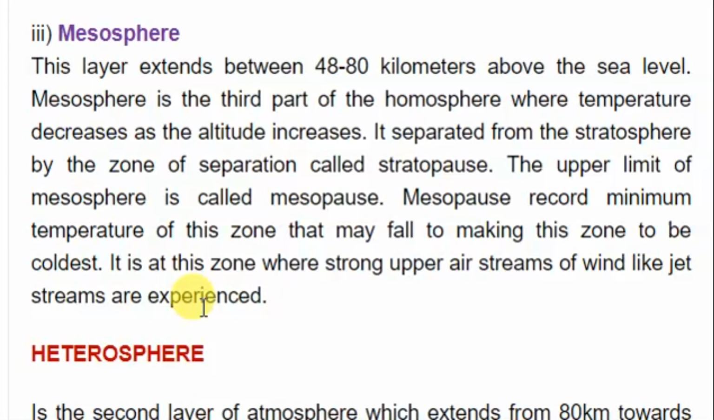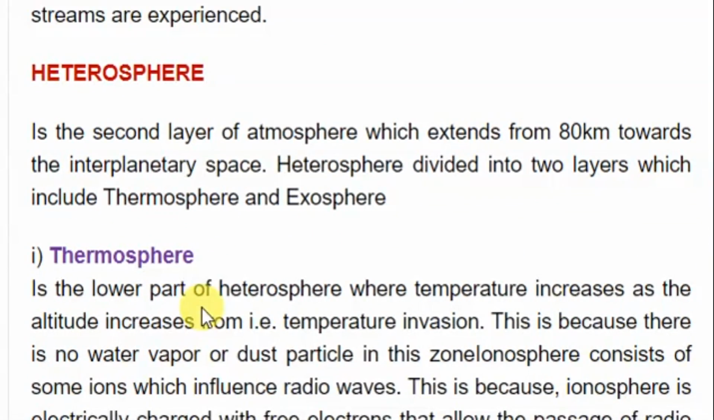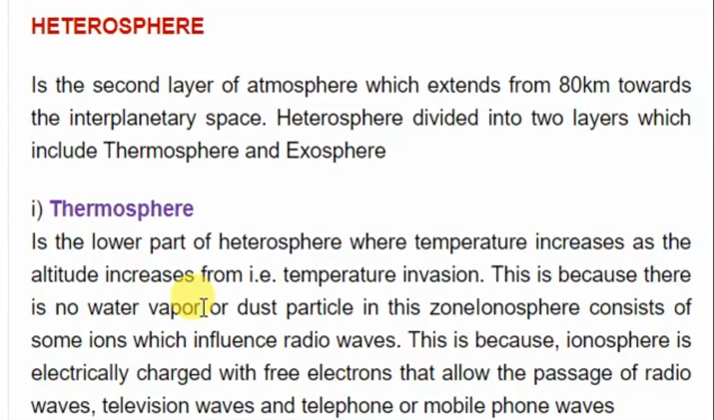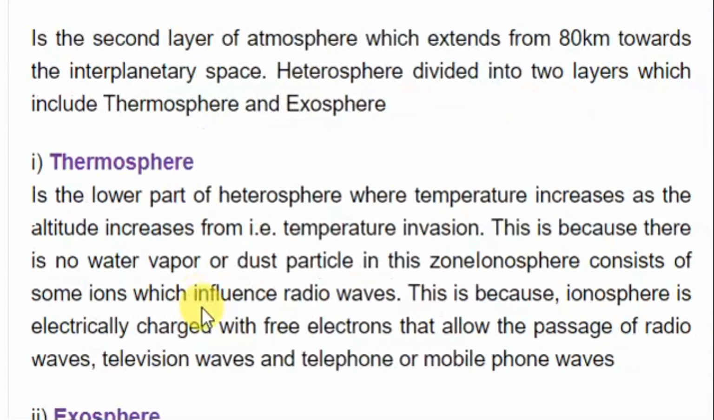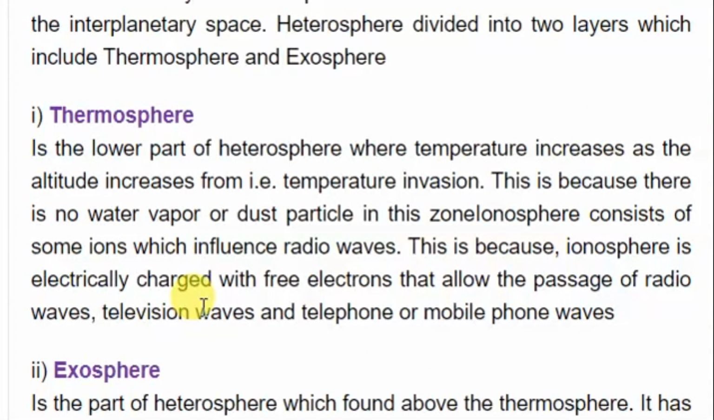Let's move to heterosphere. It is the second layer of atmosphere which extends from 80 km towards the interplanetary space. Now heterosphere is divided into two layers which include thermosphere and exosphere. So thermosphere is the lower part of heterosphere, where temperature increases as altitude increases. So this phenomenon is called temperature inversion. When the temperature increases with altitude, it is called temperature inversion. So in thermosphere, temperature inversion tends to occur.